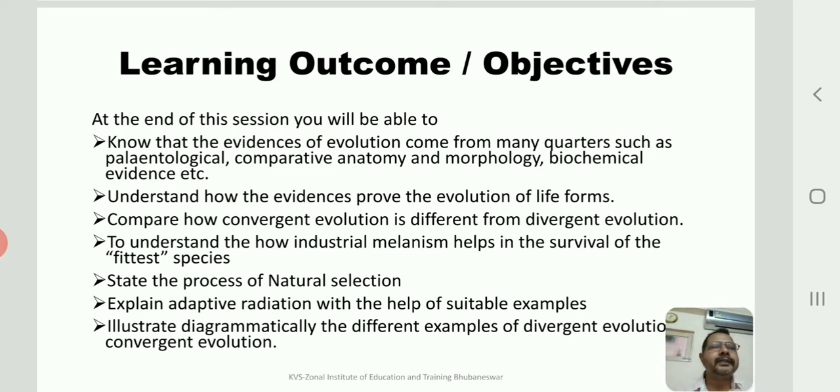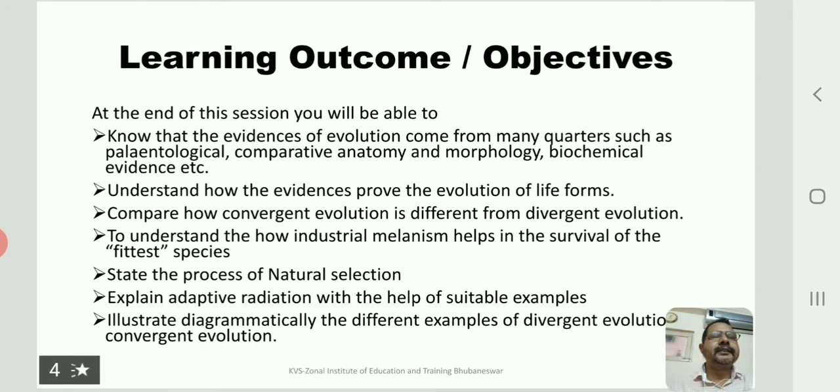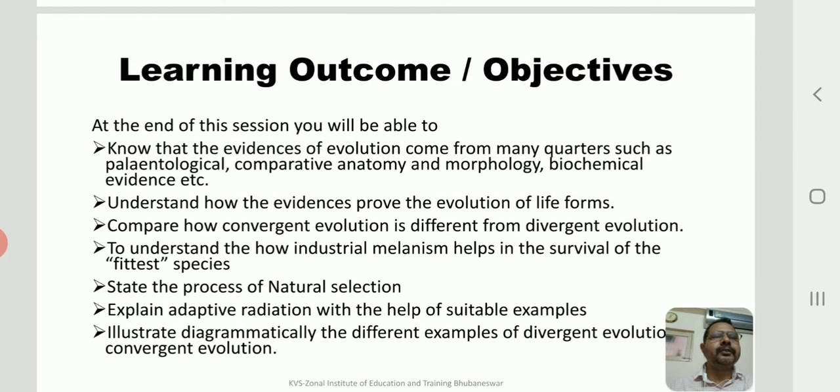Now here we are discussing two important terms, convergent evolution and divergent evolution. What is convergent evolution? Where all of them converge at one single point, and the opposite is divergent evolution, where they go to different areas, and therefore we say it is divergent evolution. That is in terms of evolution. And also to understand how industrial melanism helps in survival of the fittest species.